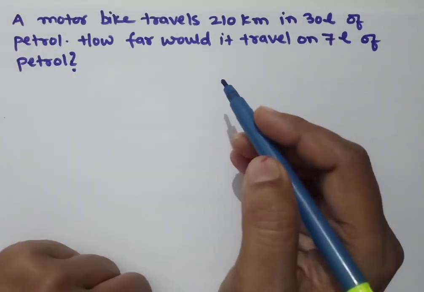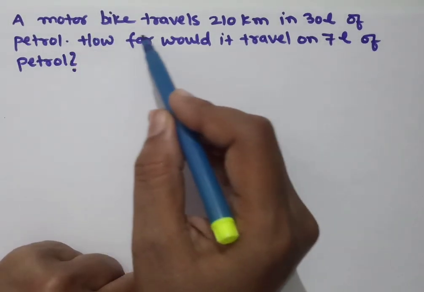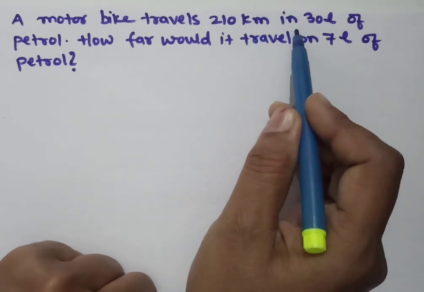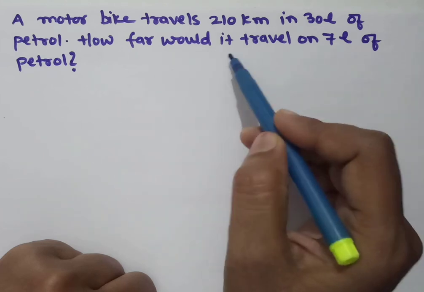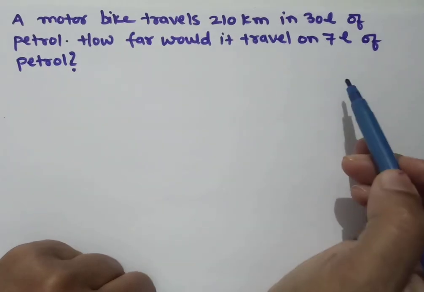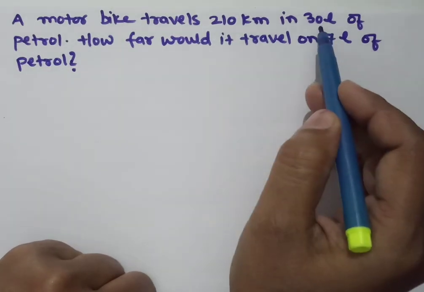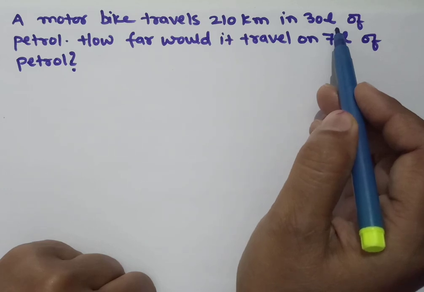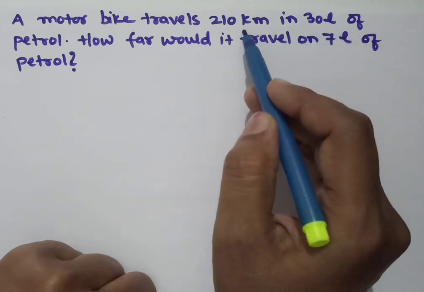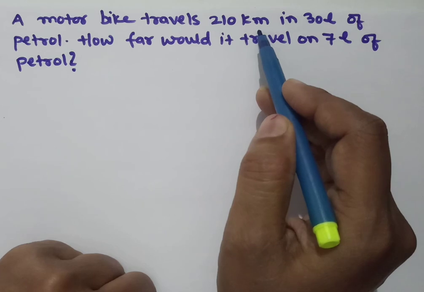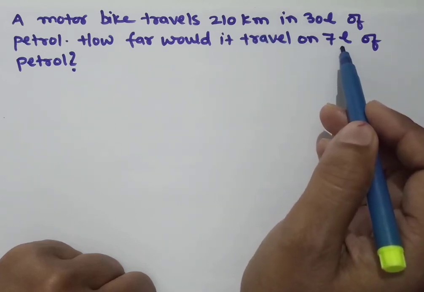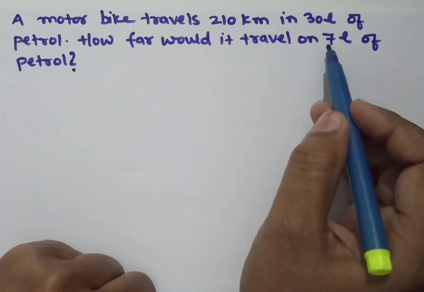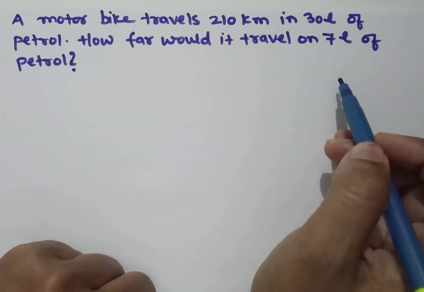Children, let us read this question. A motorbike travels 210 kilometers in 30 liters of petrol. How far would it travel on 7 liters of petrol? When you are filling 30 liters in the tank of a motorbike, you can travel 210 kilometers. Suppose you have only 7 liters. So, how much distance can you cover using that particular petrol?